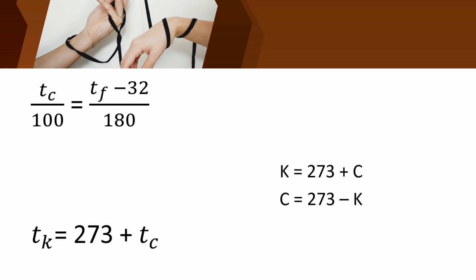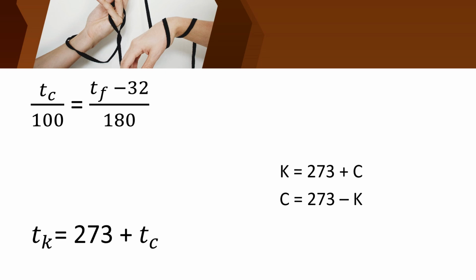And these are the relationships. Tc upon 100 equal to Tf minus 32 upon 180, and Tk equal to 273 plus Tc. Children, what does Tc mean? Temperature in Celsius. Tf means temperature in Fahrenheit and Tk means temperature in Kelvin scale. Okay, children, did you all understand?